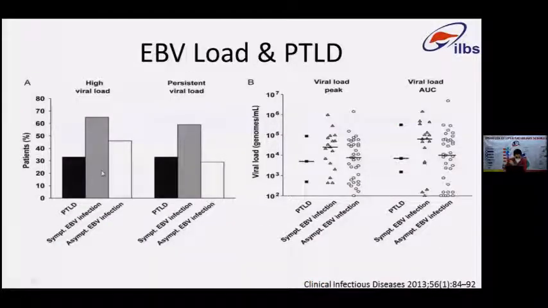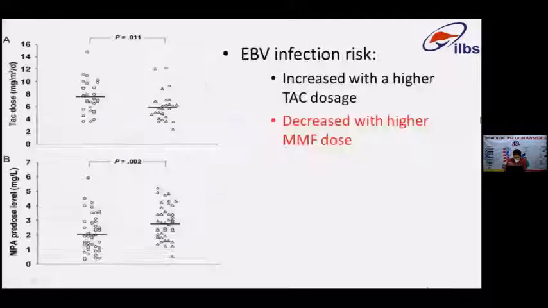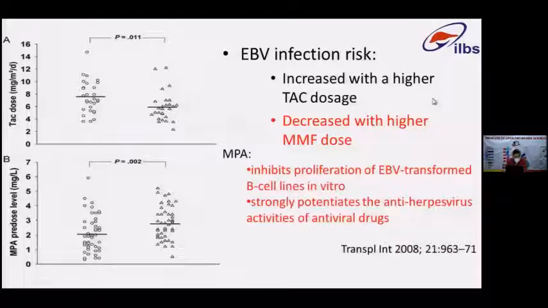So this shows that even in those patients who had a high EBV load or persistent load, the percentage of PTLD was low, and there was no difference in the occurrence of PTLD and viral load peak or viral area under the curve. EBV infection has been shown to increase with a higher tacrolimus dosage, and this study showed that MMF actually decreased the risk of EBV infection, but other studies have shown that both TAC and MMF have a negative effect. That means once you start increasing TAC and MMF, EBV infection actually increases.